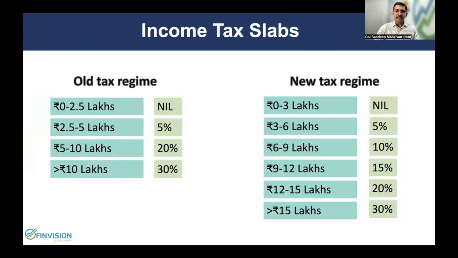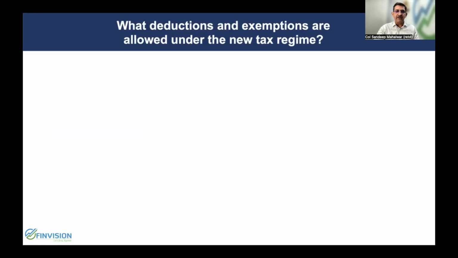The new income tax regime slabs are here: up to 3 lakhs of income is tax free, 3 to 6 lakhs is taxed at 5%, 6 to 9 lakhs is taxed at 10%, 9 to 12 lakhs is taxed at 15%, 12 to 15 at 20%, and income beyond 15 lakhs is taxed at 30%. There have been no changes in the deductions and exemptions of the old tax regime. However, there are a few deductions and exemptions which are now being allowed in the new tax regime also.